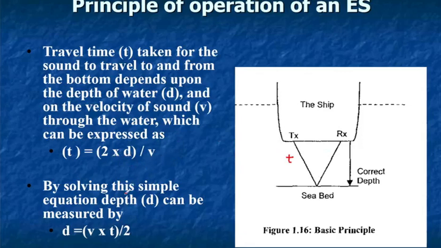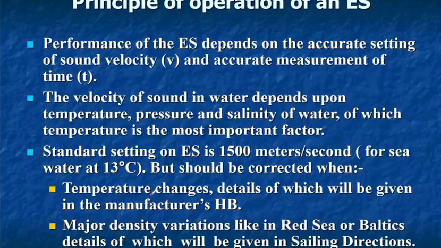So t is equal to 2d by v, and by solving this simple equation we get the distance d equal to v times t by 2. As you know, the speed of sound in salt water is around 1500 meters per second. Taking that, the depth is calculated.